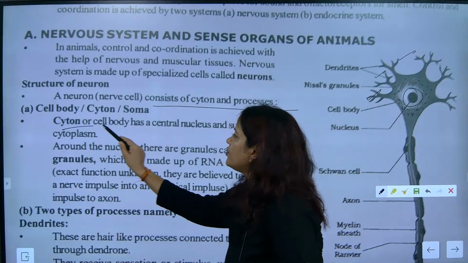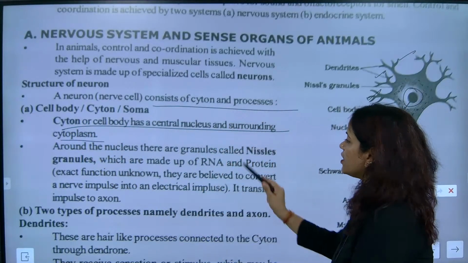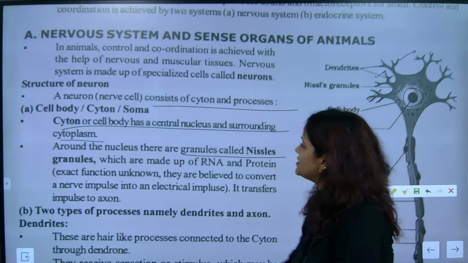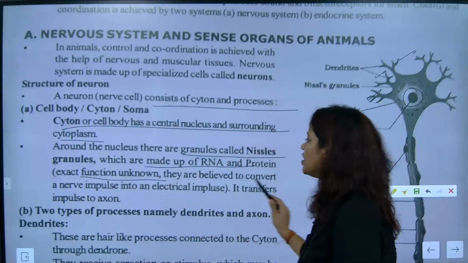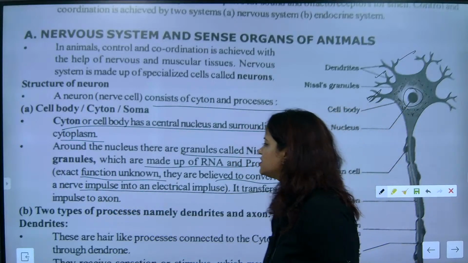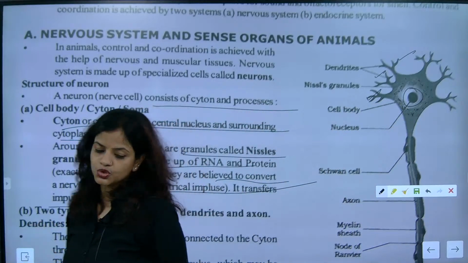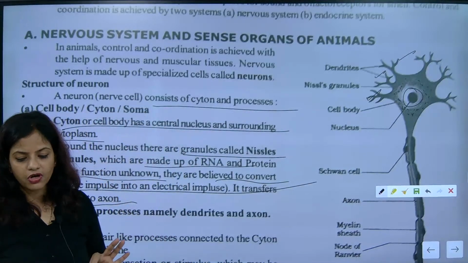Now we are going to talk about how they have a central nucleus surrounded by cytoplasm. Around the nucleus there are granules called Nissl granules which are made up of RNA and protein. Exact function unknown, they are believed to convert nerve impulses into electrical impulses. It transfers impulse to action. So this is the believed one. So real cause.